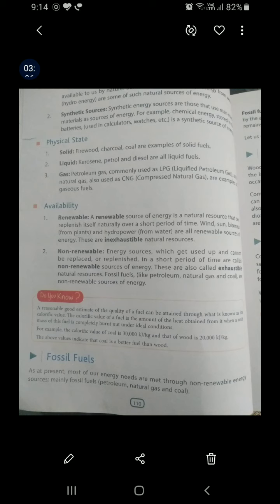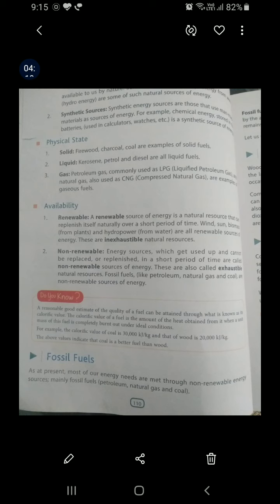Now, there are another two types of energy resources, renewable and non-renewable. The basic difference is that a renewable source of energy is a resource that can replenish itself over a short period of time. It is inexhaustible. We can get it back in a short period of time, like wind energy, sun energy, biomass, and they all are renewable sources of energy and are inexhaustible.